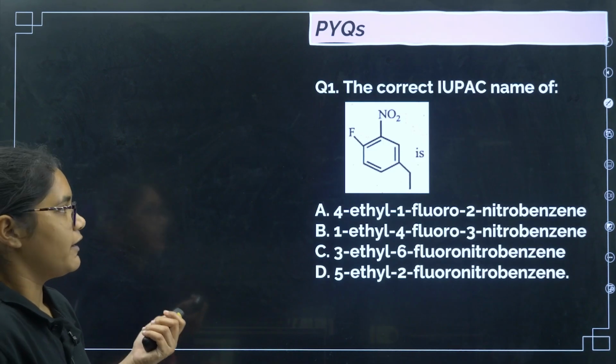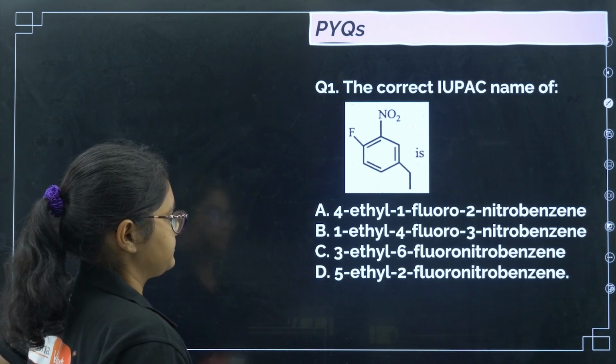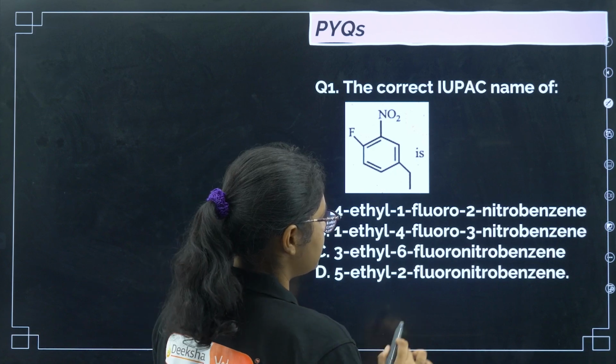Now let us do some PYQs. The correct IUPAC name of the structure. Now if you see, this is a benzene ring.